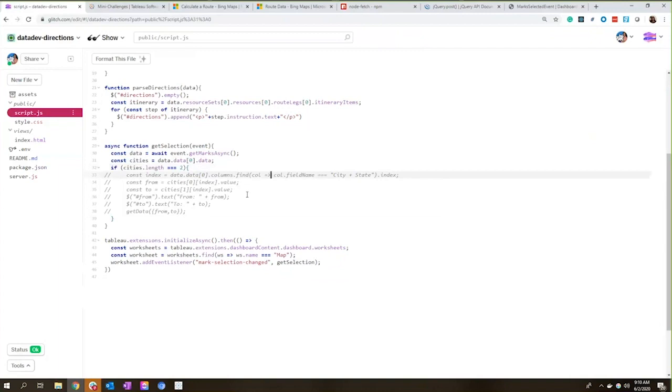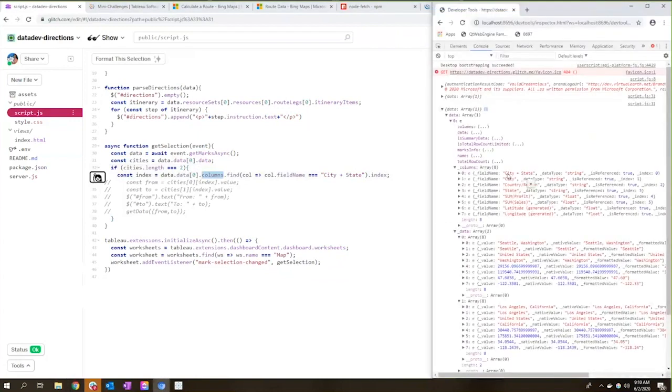Now we need to find the index for city and state. So I'm going to look in columns. Remember, we have this array here. I'm going to find the field name that equals city plus state. In our case, it's the first one here with an index of 0. But this can change, right? So this might shuffle up on you. So you want to always find the index at that current moment and then use that index to pull in the information. So this is just going to pull 0, and I can say, okay, for each of these items in the data array, pull the 0th item and its value.